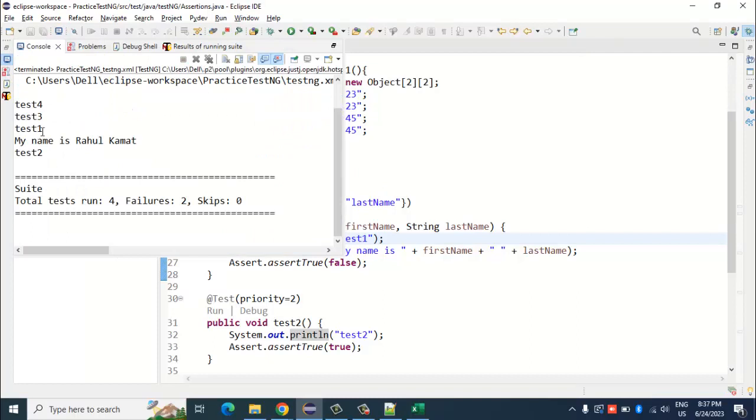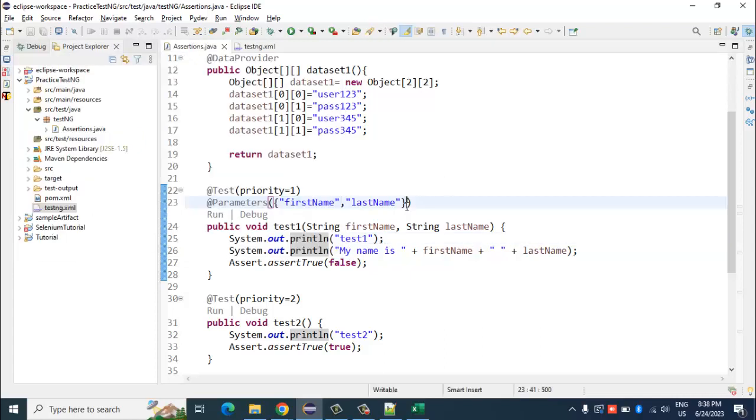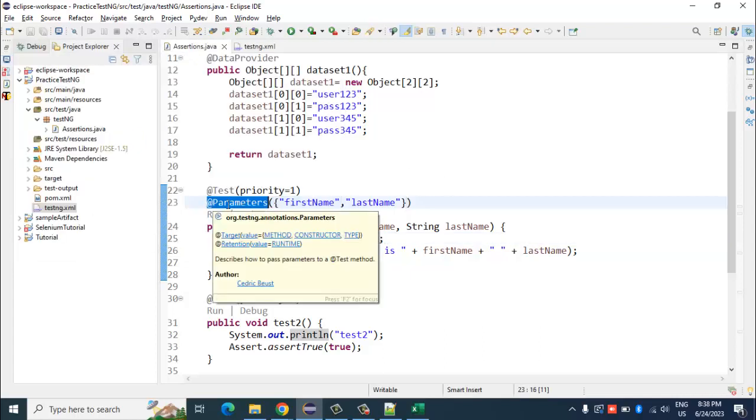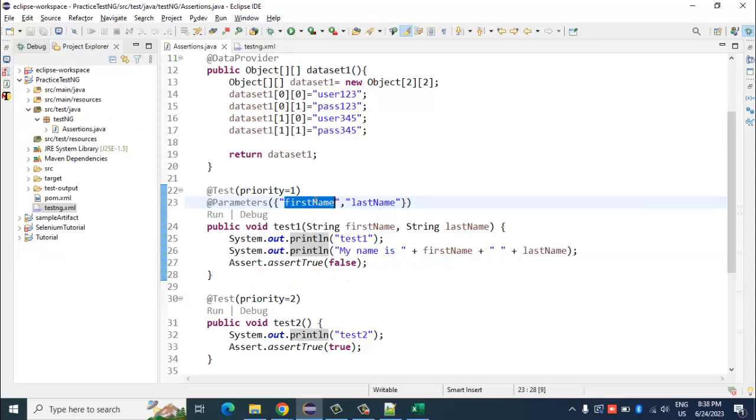As you can see, this test1 method was able to successfully fetch the value from the testng.xml file where we had those parameter tags included, and in the test method, using this parameters annotation, we have referred to those variables which we have mentioned in the testng.xml file.